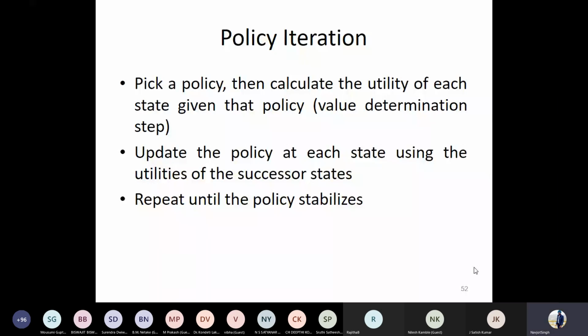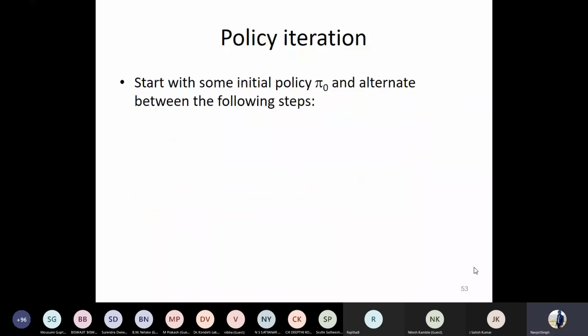If required, we'll update the policy depending upon what would be the successor state. And again, iteratively repeat again and again until convergence has been achieved. So start with some random policy. Let's say the initial policy is pi naught. So for every state, I know what is the action I should take. Okay. The action may or may not be correct. This is important.